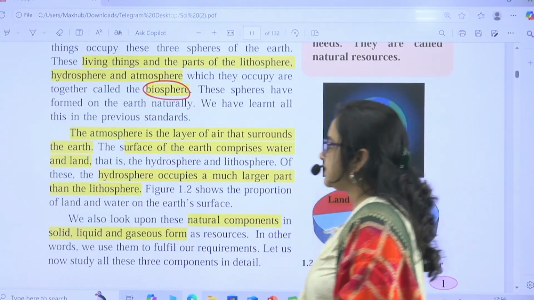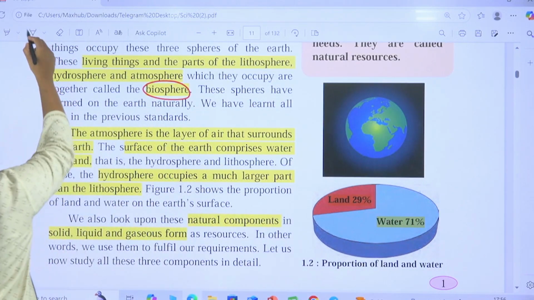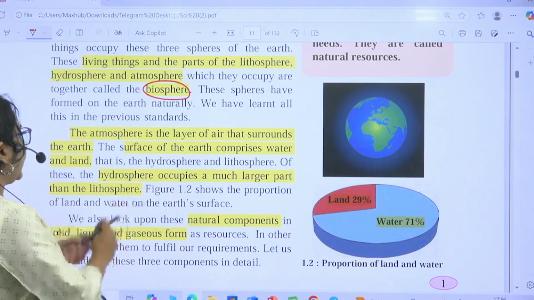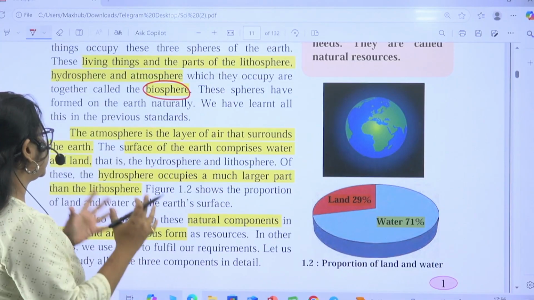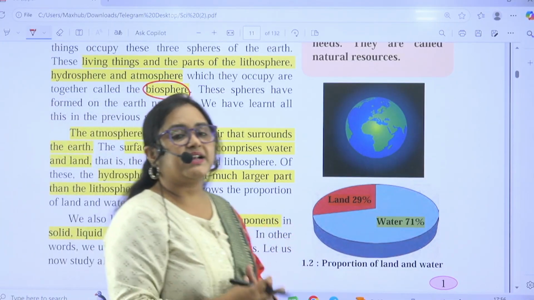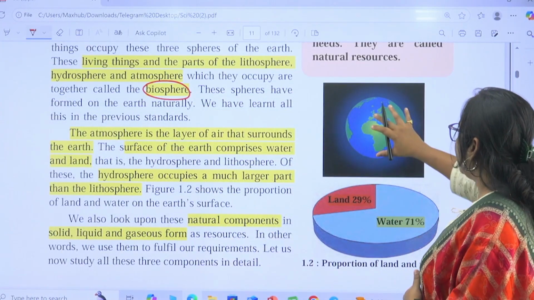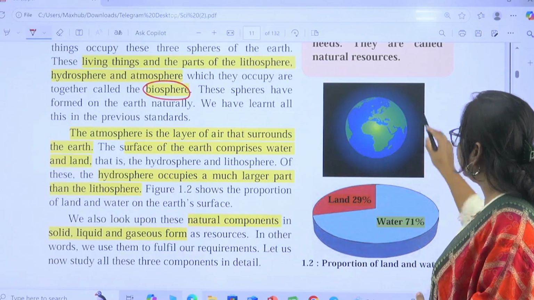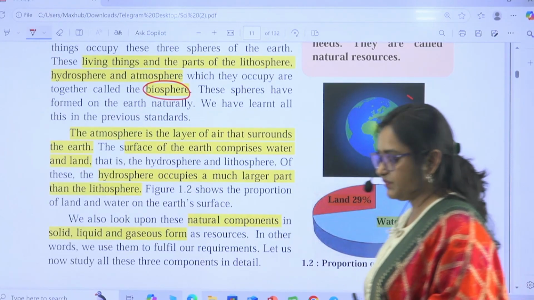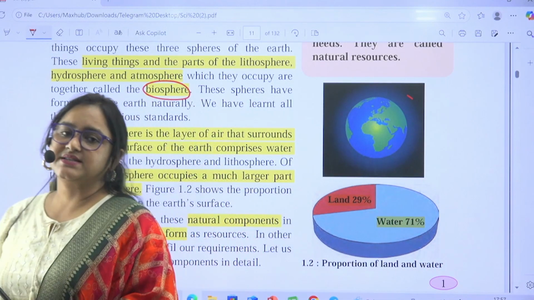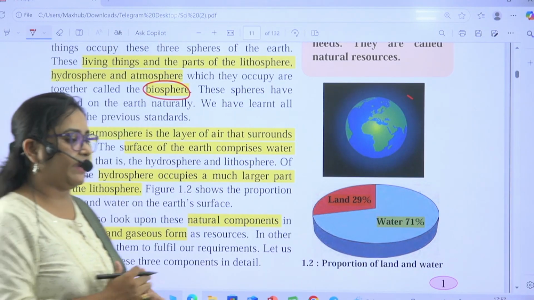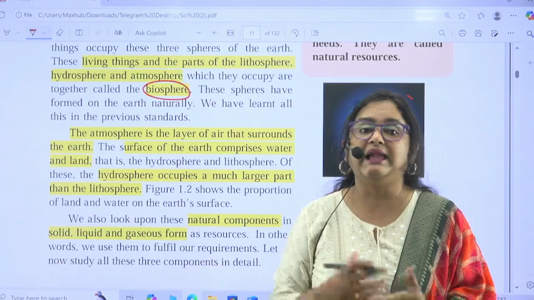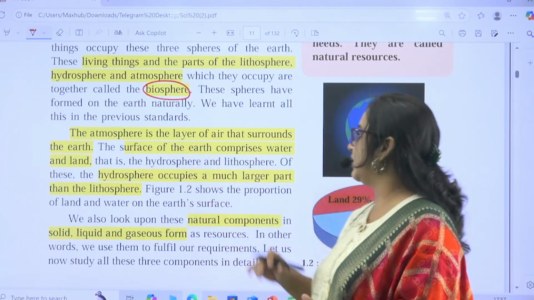Now they are teaching us about the atmosphere. Please pay your attention. The atmosphere is the layer of air that surrounds the earth. Now they have shown you here what earth is, and this highlighted part is the atmosphere. If we are saying the atmosphere includes air, then what all components, what all elements are there in air, that they are going to tell us.